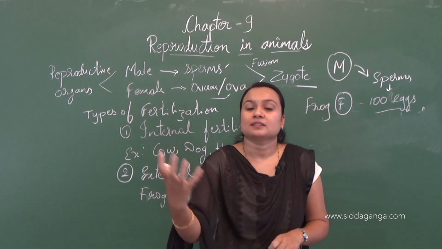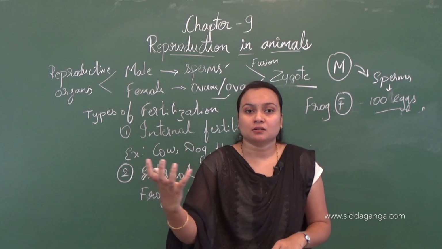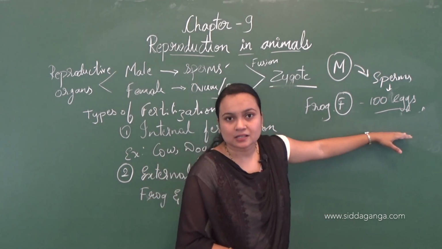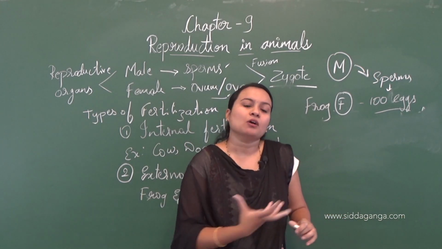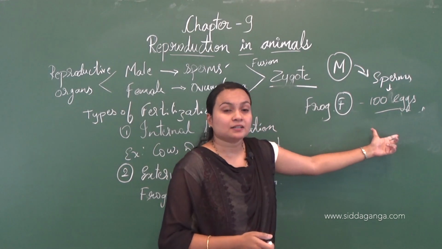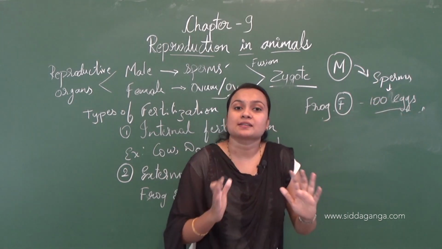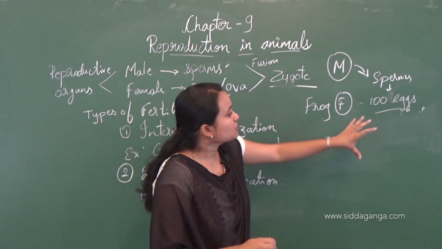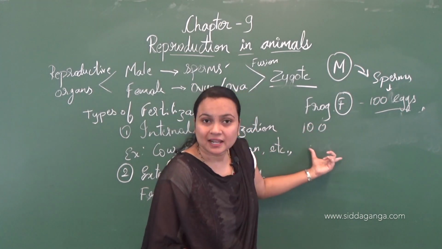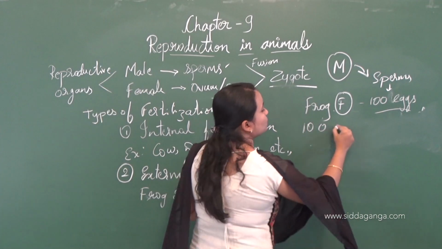So there are external environmental influences that can make the eggs weak or destroy them. For that sake more eggs are laid. For example, in 100 eggs, fertilization may take place for only about 50 eggs.